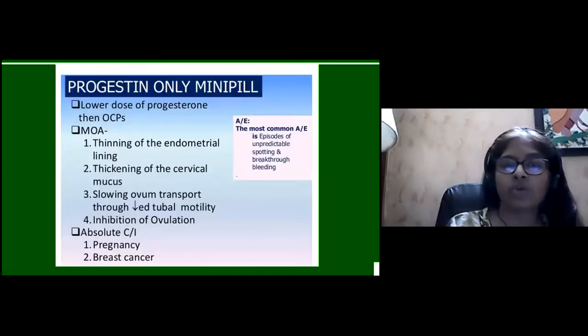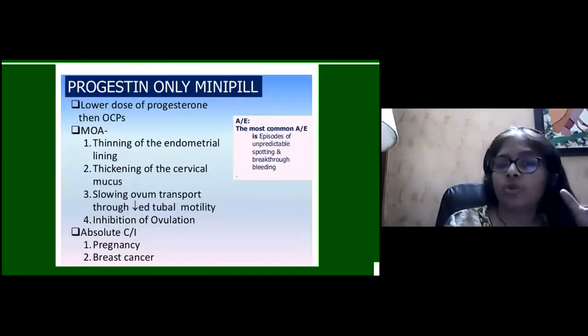So there are two indications for POPs. One is breastfeeding women, and one is either for contraception, cycle control, or treatment of menorrhagia in the elderly age group, that is after 45 years, where estrogen is contraindicated.